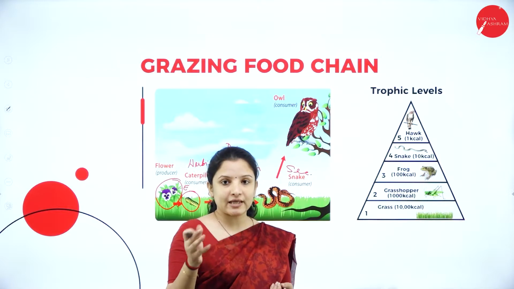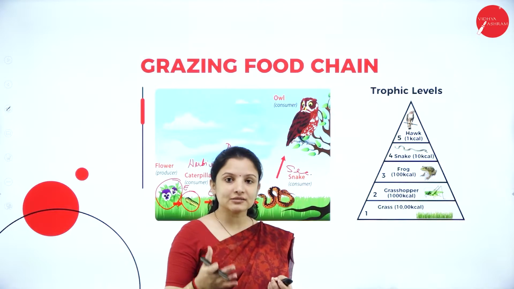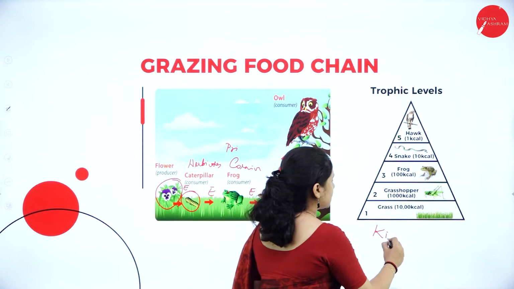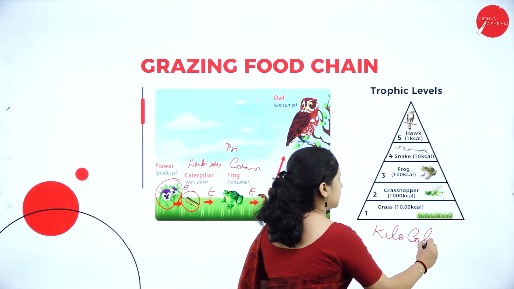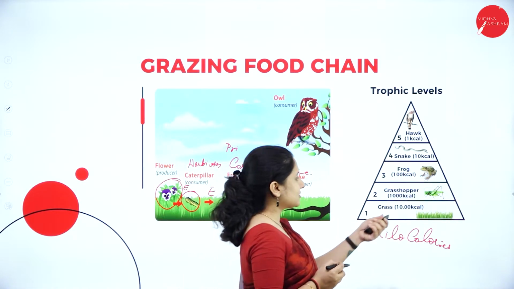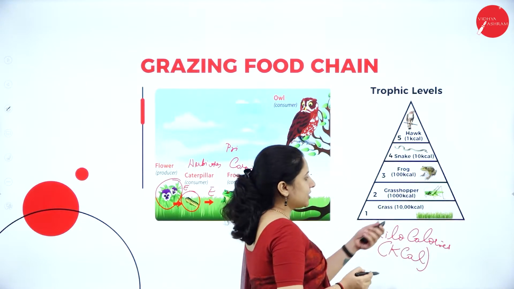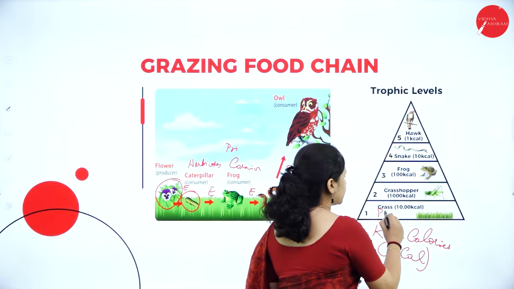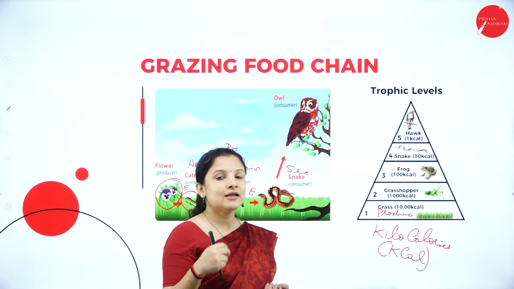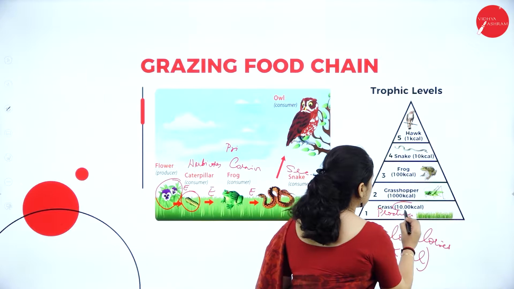So how do we measure length? We take centimeters, meters, kilometers and all that, right? To measure length. Just like that, to measure energy, we consider kilocalories. So it is represented in kilocalories, that is kcal. Say for example, this is the grass. Grass is the producer here, right? So grass, by taking the energy of the sunlight, in the grass there will be, say for example, 1000 kilocalories